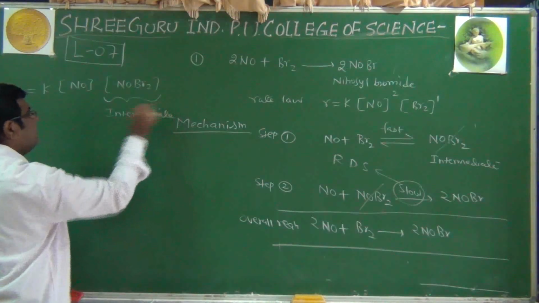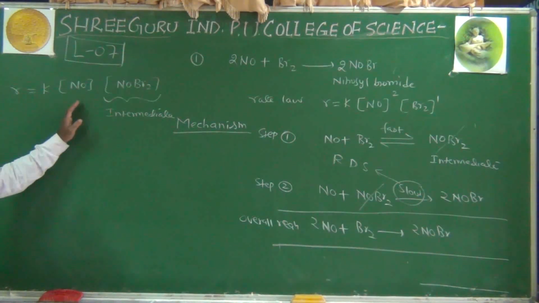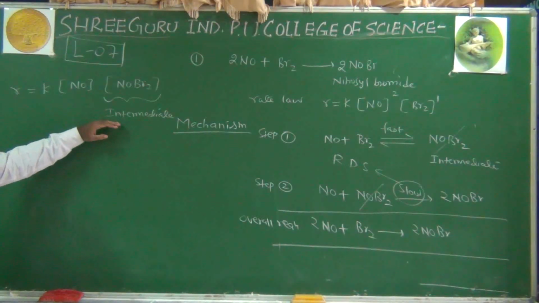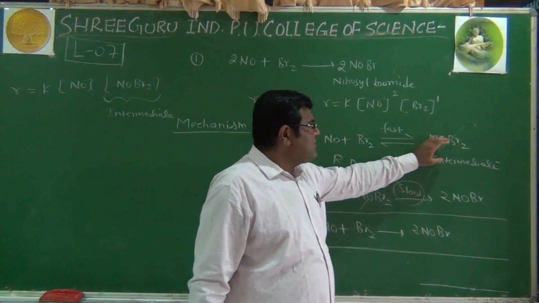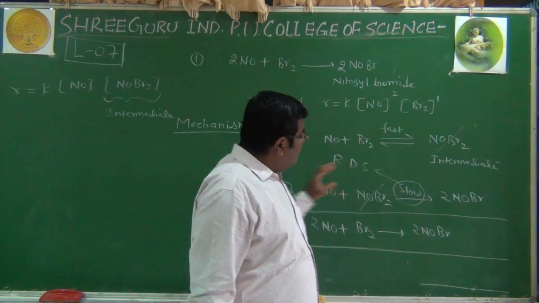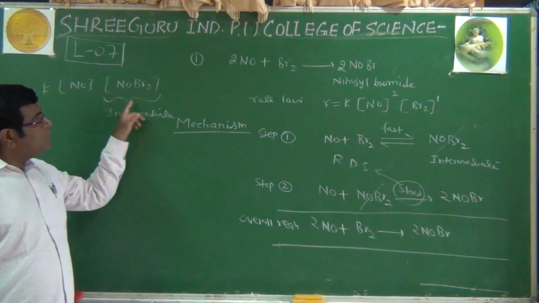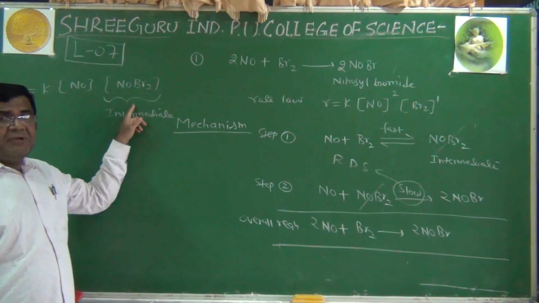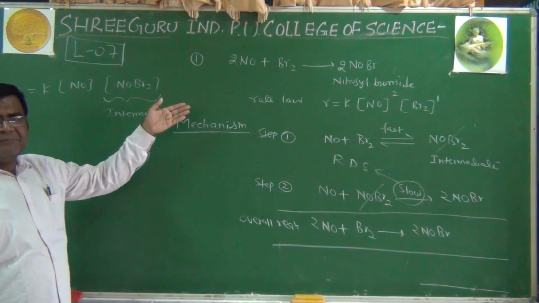Now we cannot have such a rate equation where the intermediate is present, because in one step the intermediate appears, and in another step it disappears. So the concentration of the intermediate we should write in terms of the reactants, either nitric oxide or bromine.